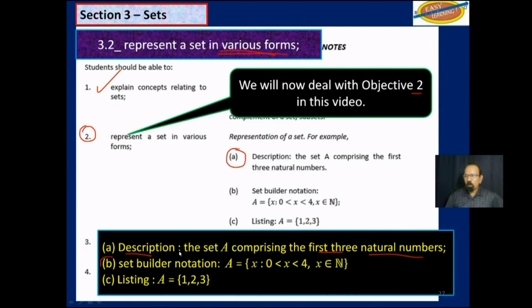2, or B, set builder notation. This one is a little harder to understand, but we will look at it in detail. And C, listing, as A is a set of numbers 1, 2, and 3. You list all 3. So that is what we will be doing here. We already know this one and that one. This one here may pose a little problem.